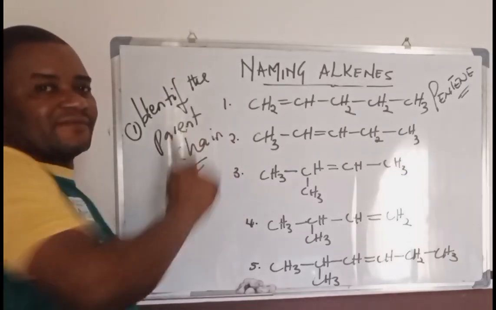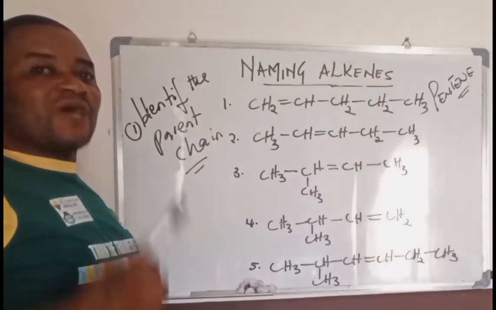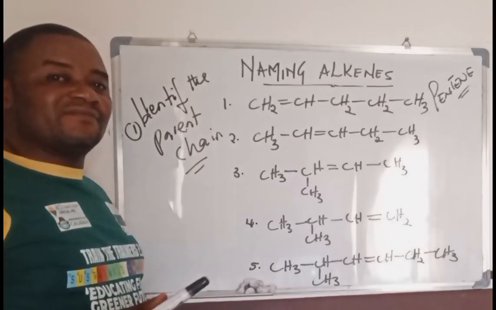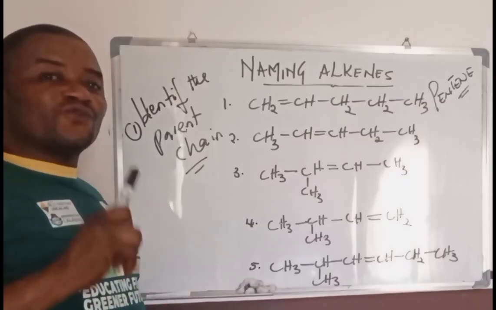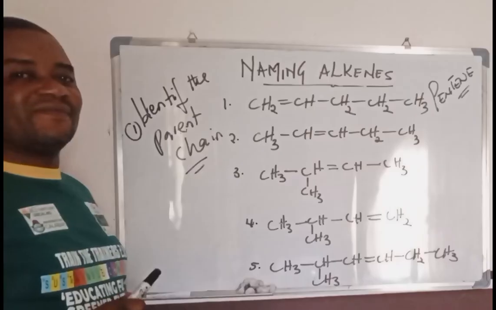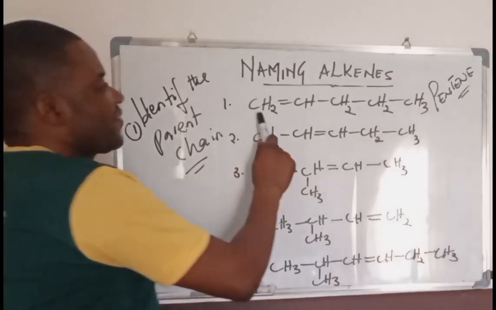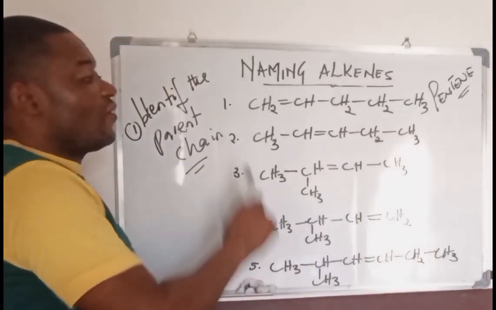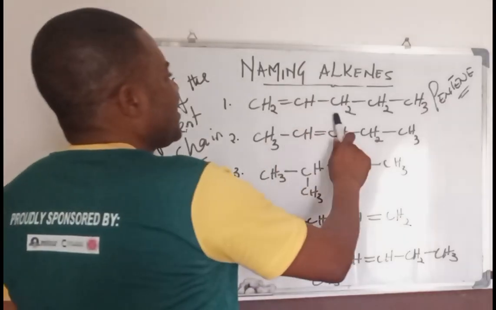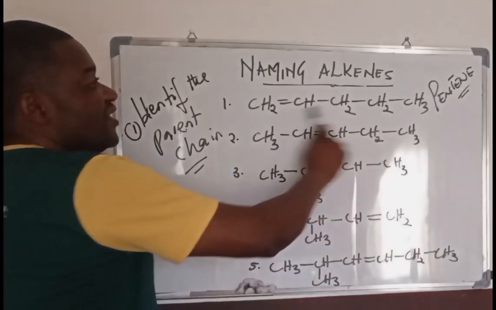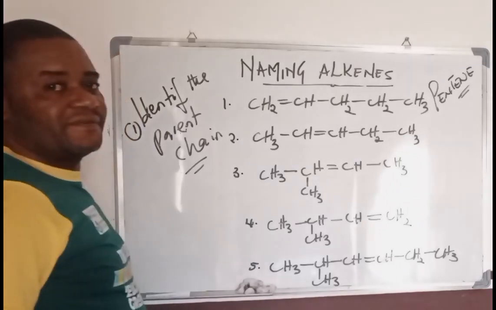Identify the parent chain. Once you are able to identify the parent chain, you have started making the work easier for you to know how to name the alkenes. And now we have identified the parent chain for this. That we're going to do for all of them before we end this class. So the parent chain here is pentene.